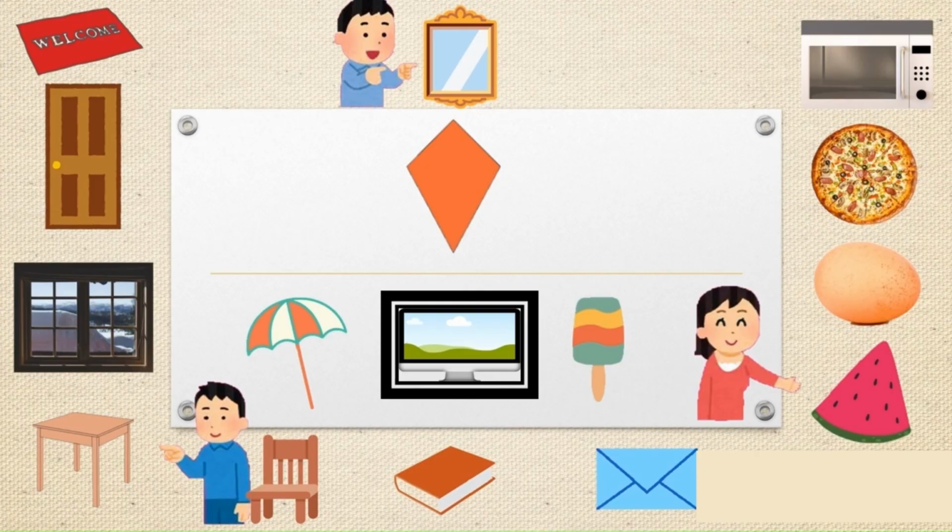We are 2D shapes. Leah and Bob were not satisfied with what they found inside the house, so they decided to go outside the house and again see more things.